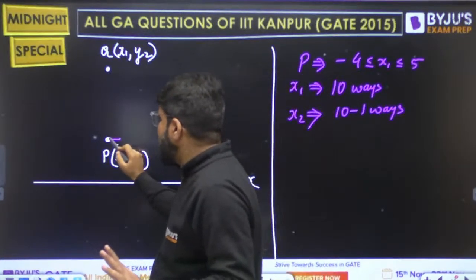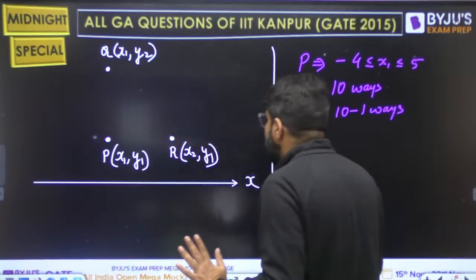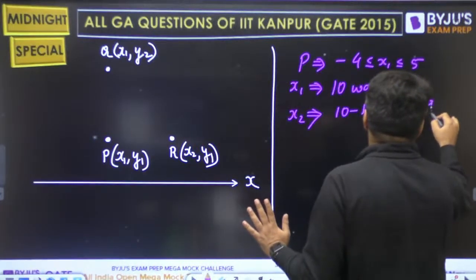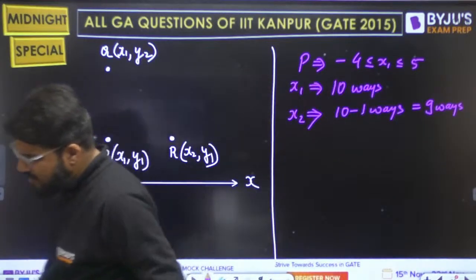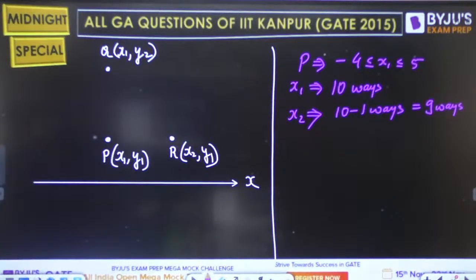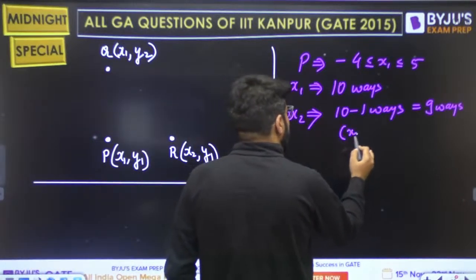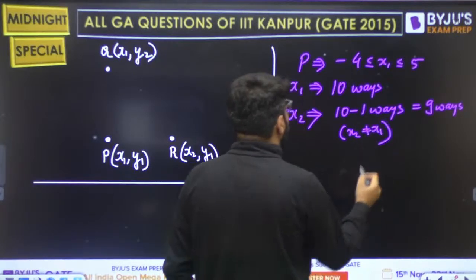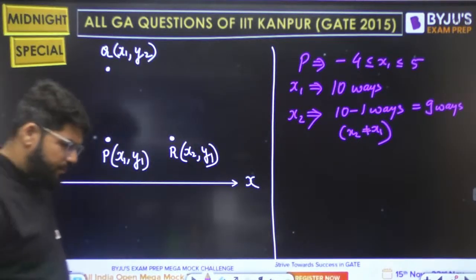It can be 1 unit right or minimum 1 unit left. So how many cases can come up here? 9 ways. How many ways? 9 ways. Why minus 1? Because x2 cannot be equal to x1.